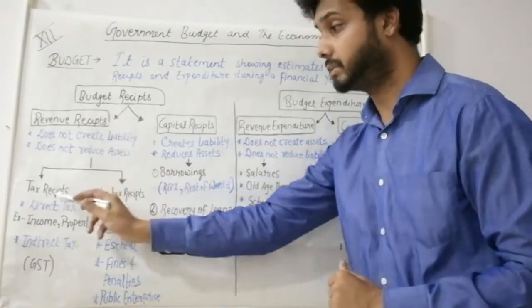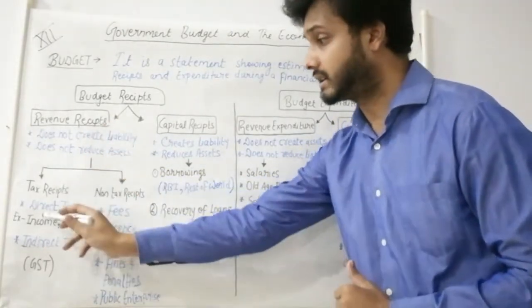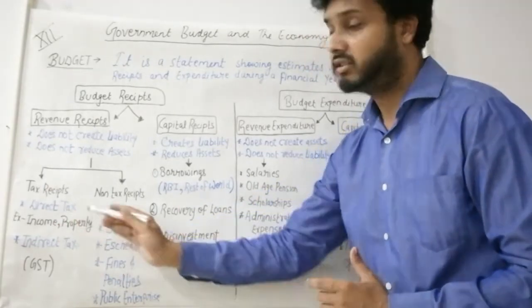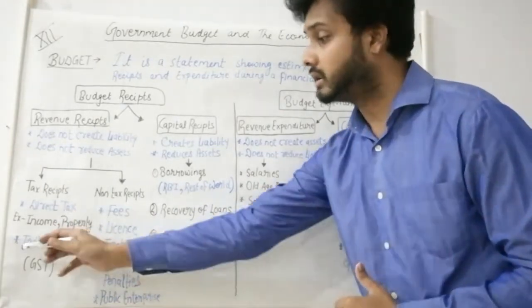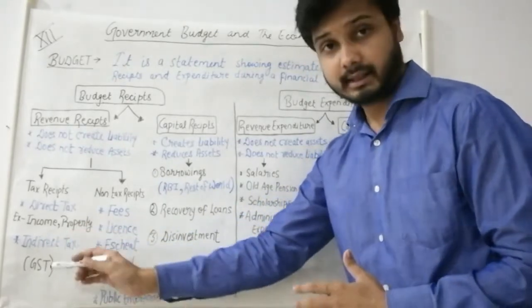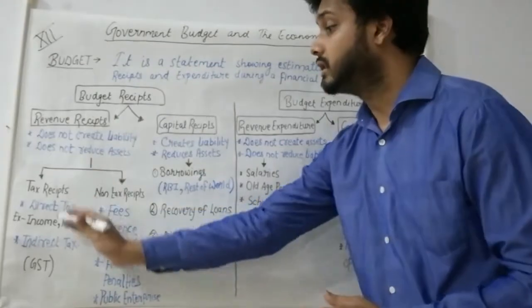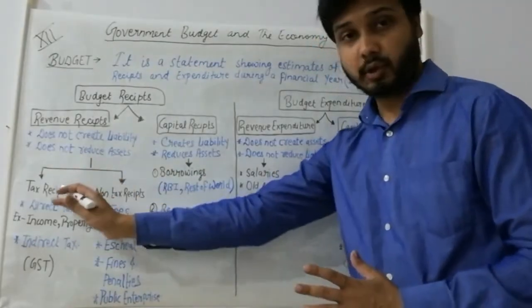Tax receipts are of two types, direct tax, which is income and property tax, wealth tax also could be there. Then indirect tax, it is mainly now goods and service tax.